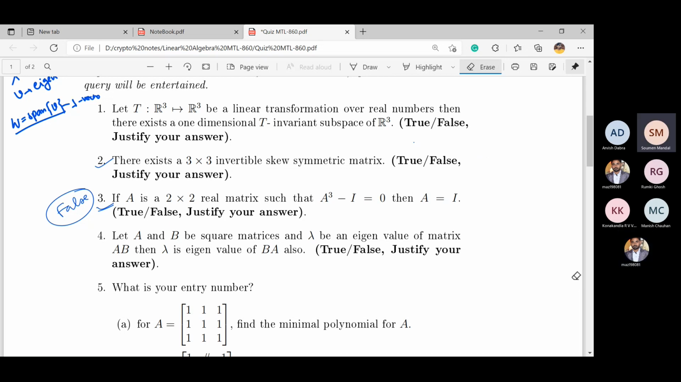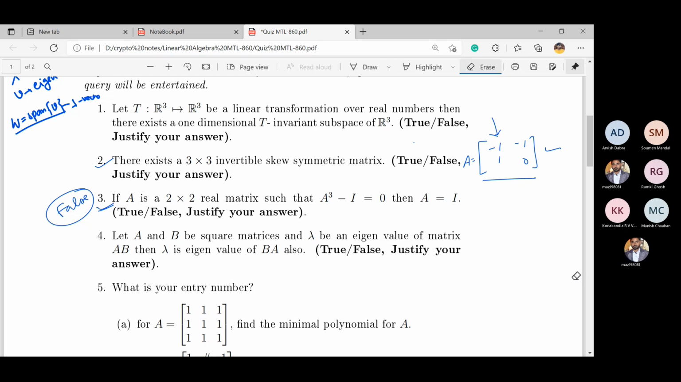I have taken the matrix −1, −1, 1, 0, and that would satisfy this. But A is not equal to I. Okay, yes, this is correct. Anyone else? I mean, how did you get this example? Any idea, any intuition, how you reached that example?